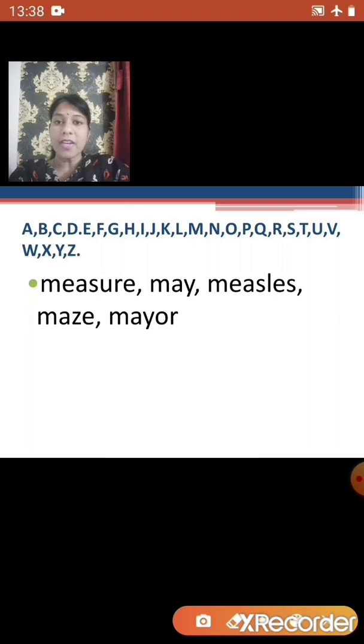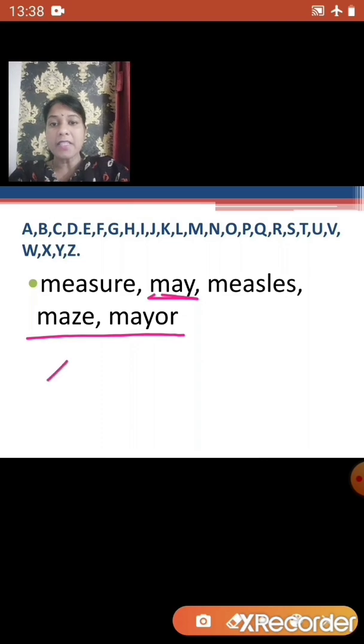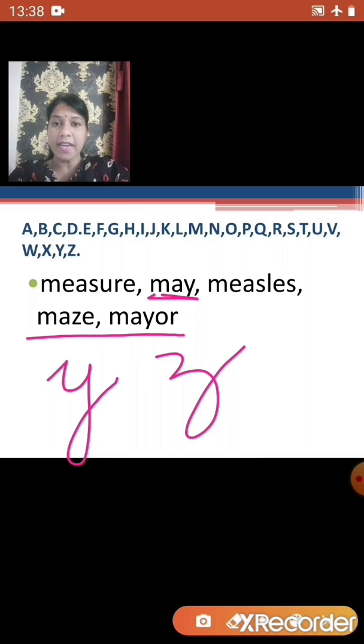Since the first two letters of may, maze and mayor are the same, let us compare the third letter. The third letter for may and mayor is a Y, whereas for maze it is Z. We know that Y comes before Z. So we will arrange may and mayor first. So now let us move to the next letter.